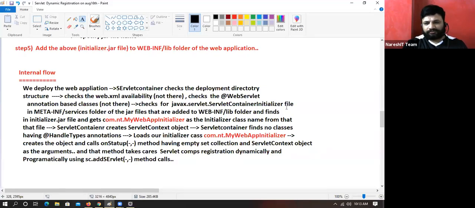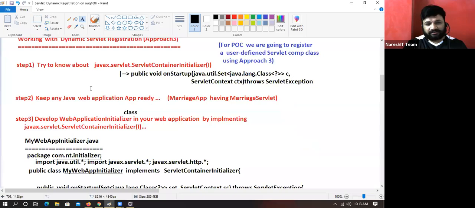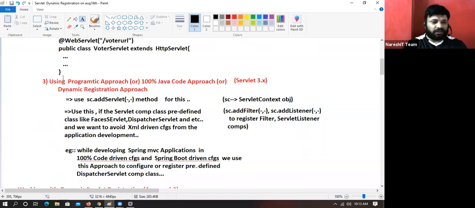Sir, what is the need of dynamic servlet registration? Because we know which servlet we need to directly configure. Nitin Patil, I think you missed this introduction. When to use which technique? Did you attend this introduction part? If you have not attended, after uploading document, please read that document.